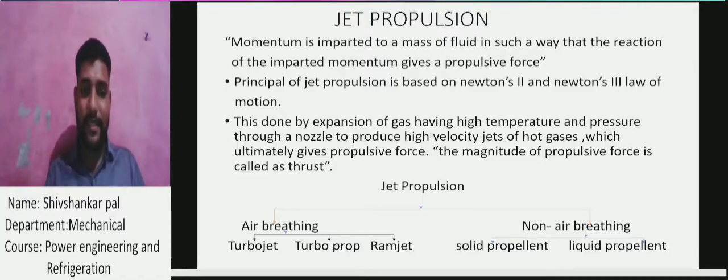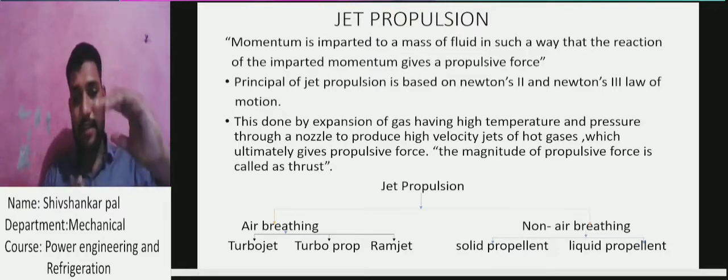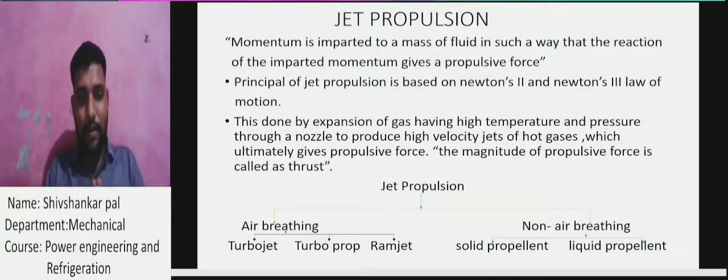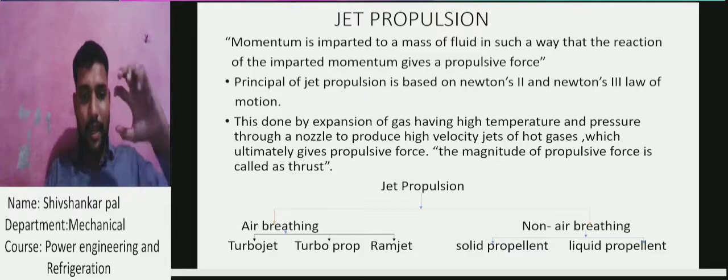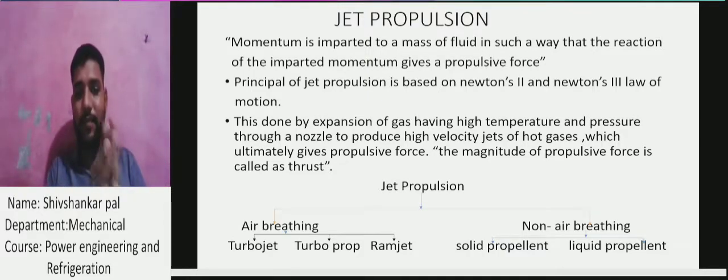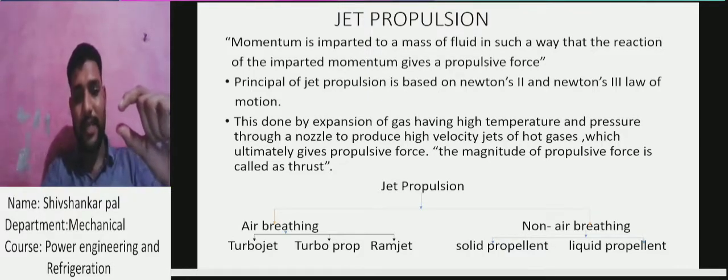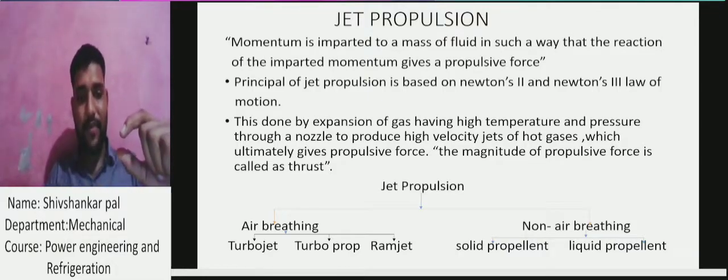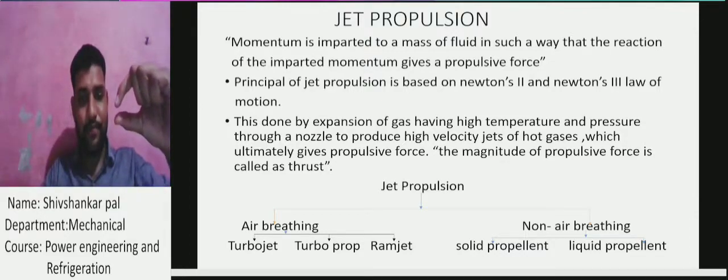This is done by the expansion of gas having high temperature and pressure through the nozzle to produce a high velocity jet of hot gases, which ultimately gives the propulsive force. Simply, high pressure and temperature gases pass through the nozzle.